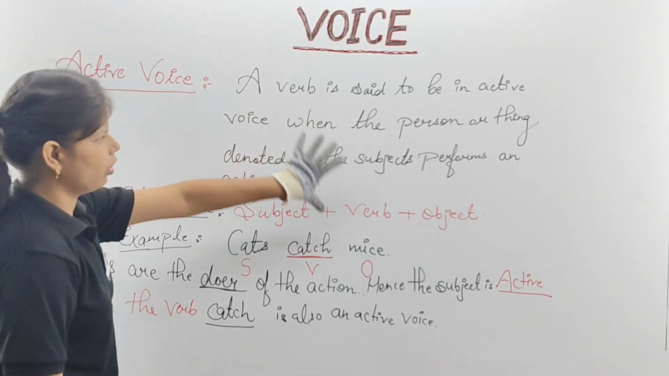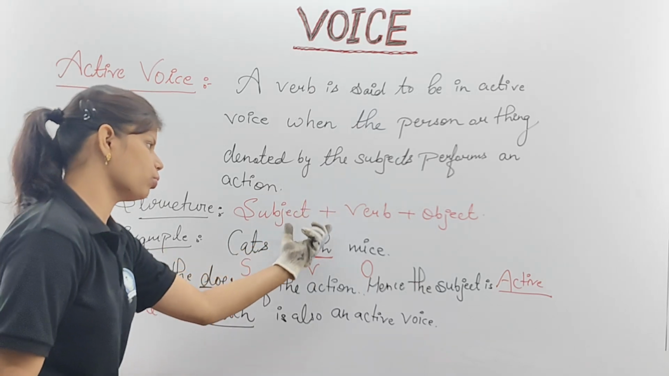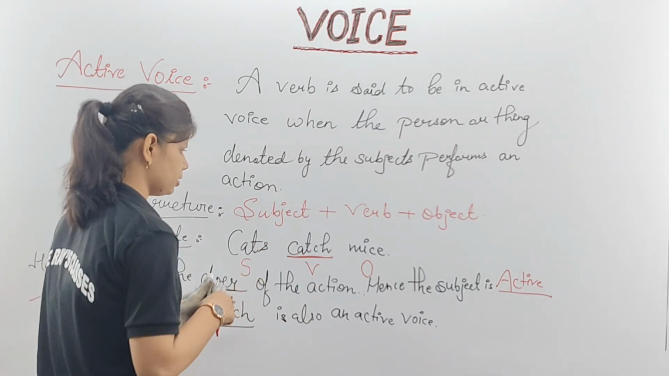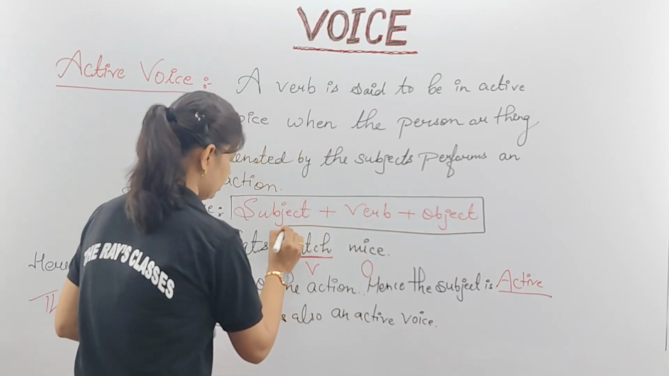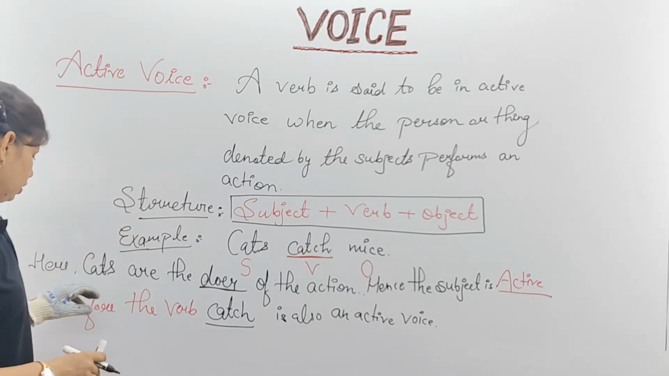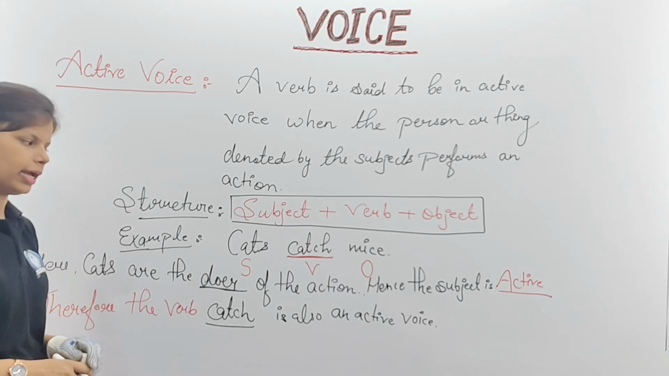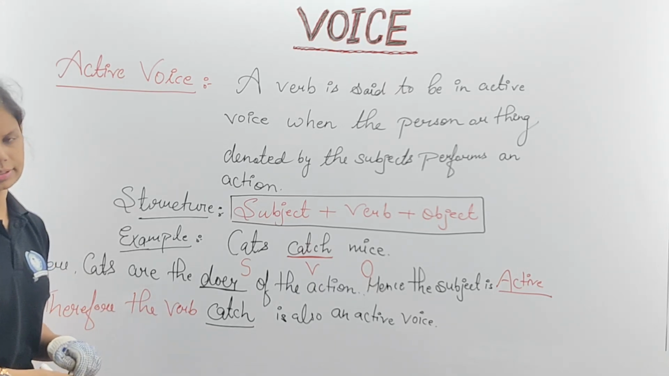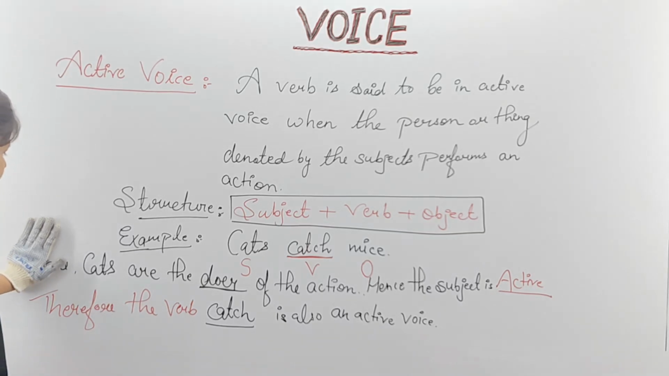Once again, verb active में कब होगा? जब उसका subject क्या होगा? Doer होगा. Example उसका structure होता है subject verb agreement. I'll just underline in a bracket. You also have to underline like this. Clear? Examples are cats catch mice. Here, cats are the doer of the action and the subject is active. Therefore, the verb catch is also an active voice. Clear? So, let's go with another form of yours.